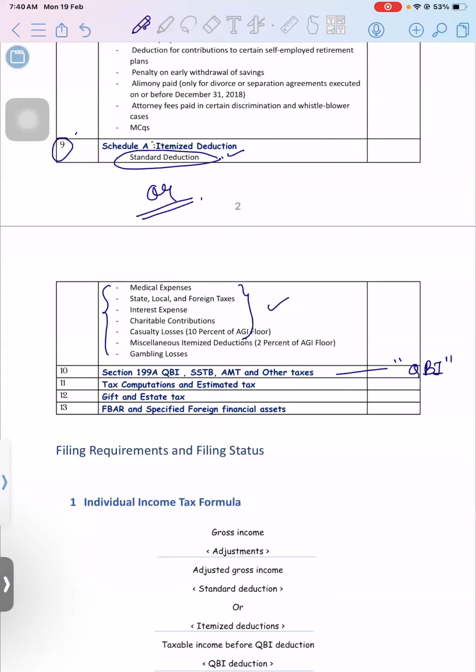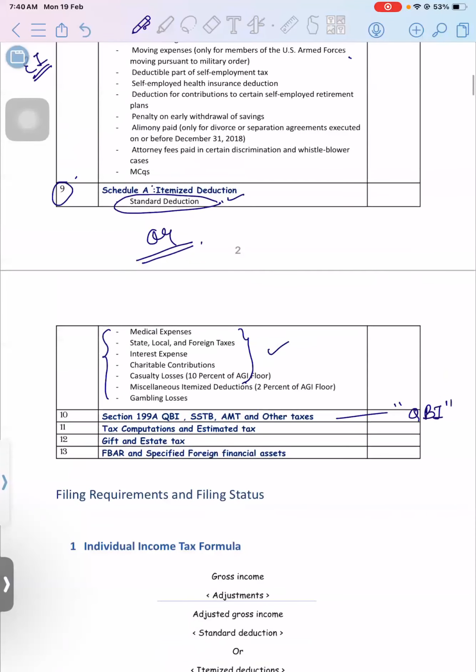Okay, now first step, in each and every topic we will first see whether the criteria are fulfilled or not. Second, we will see what the limit is. Okay, and if there is a limit, is your AGI, adjusted gross income, within the limit or going above the limit.